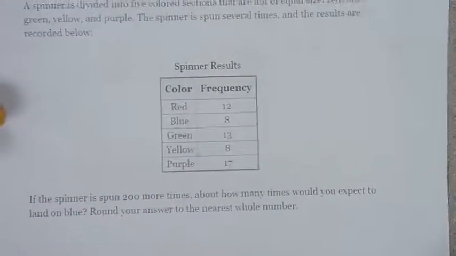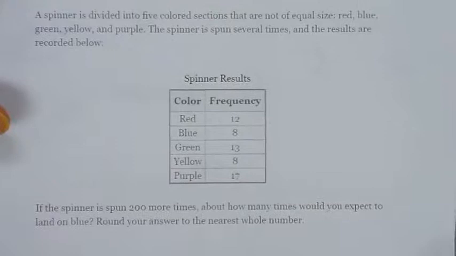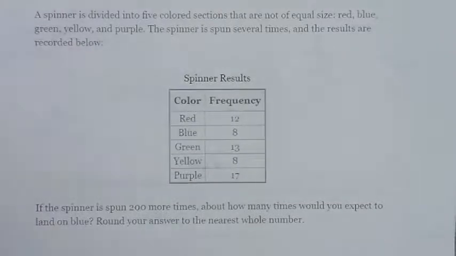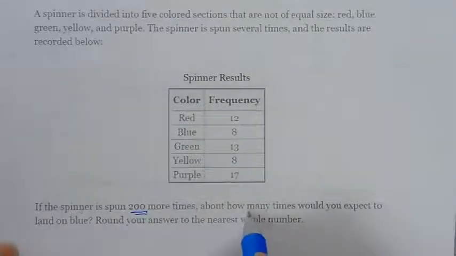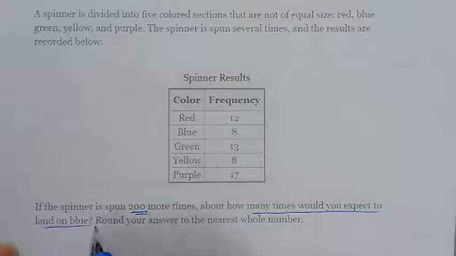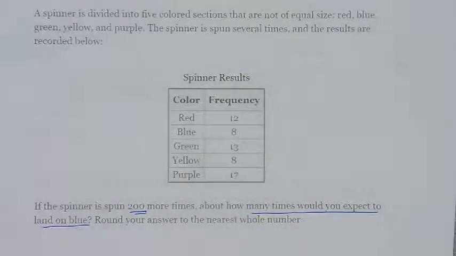Here's the next example. A spinner is divided into 5 colored sections that are not equal size: red, blue, yellow, green, and purple. The spinner is spun several times and the results are recorded below. If the spinner is spun 200 more times, how many times would you expect it to land on blue? I don't want to have to spin the spinner 200 times to get a good estimate of what could happen.